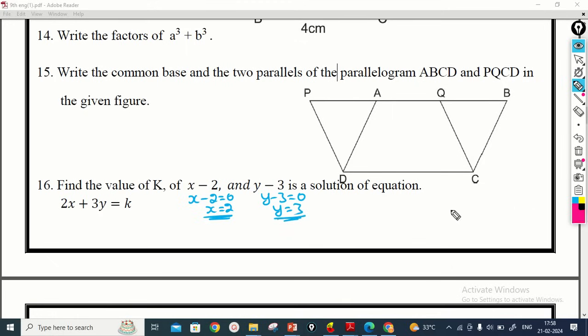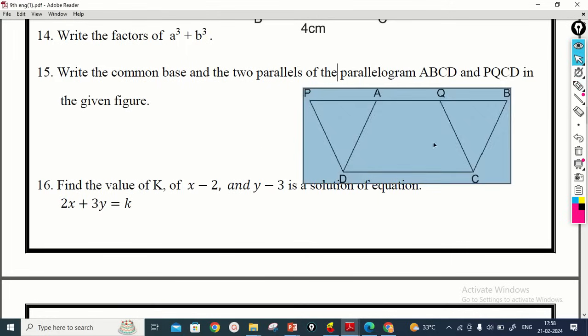We have to substitute the values in the equation, 2x plus 3y is equal to k. Substituting, 2 into 2 plus 3 into 3 is equal to k. 2 twos are 4 plus 3 threes are 9, so 4 plus 9, that is 13, is equal to k. So this is the value of k, and then we move on to the next question.